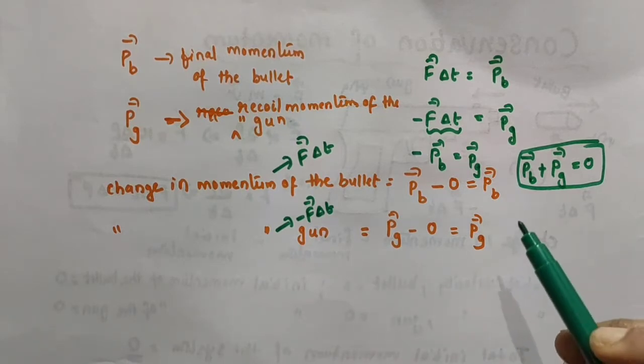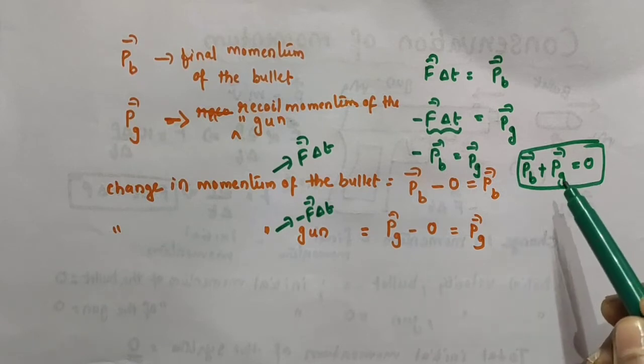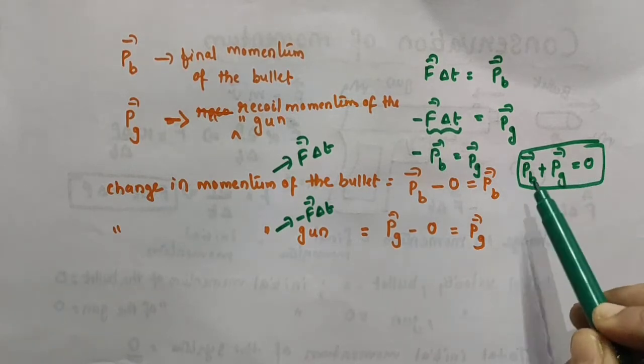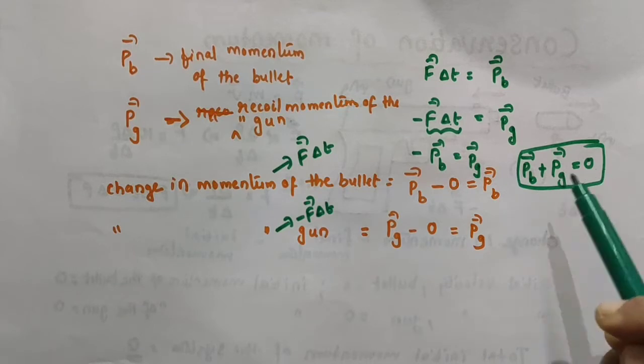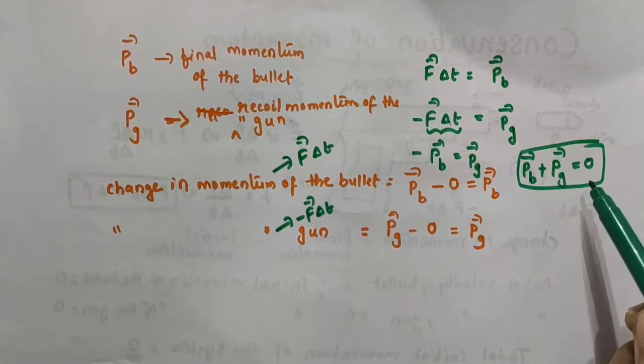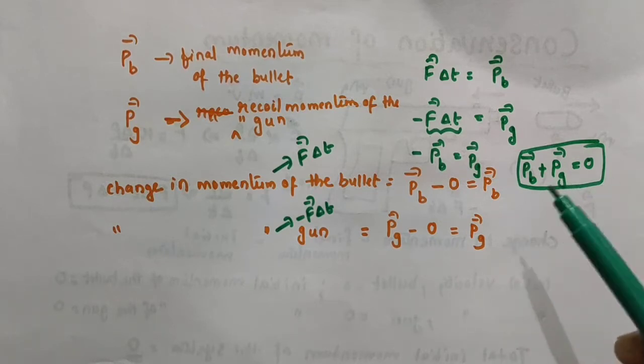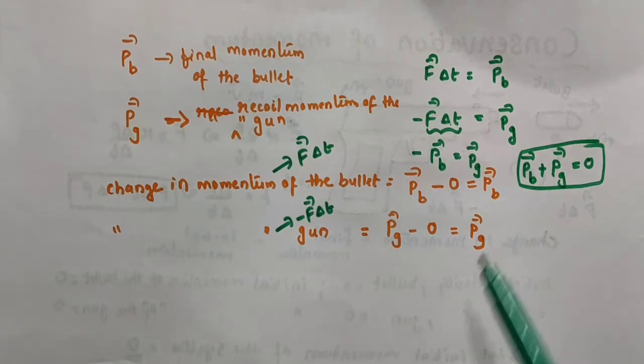So the total final momentum of the system, that is gun plus bullet, is equal to 0. Or the total change in momentum of that system is equal to 0.